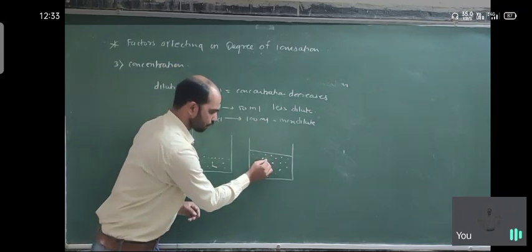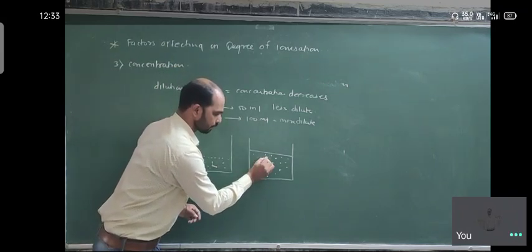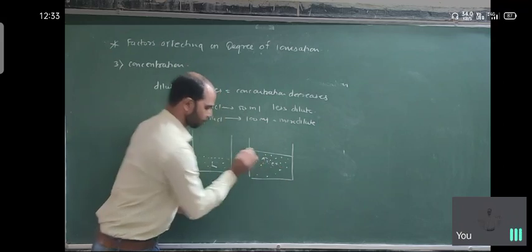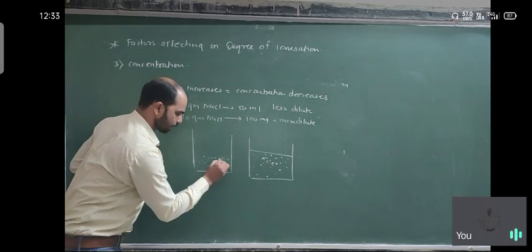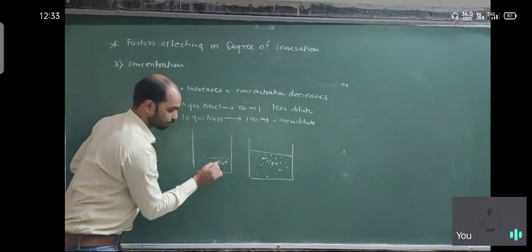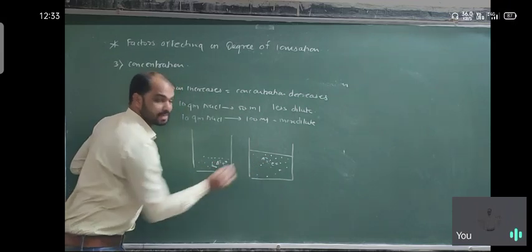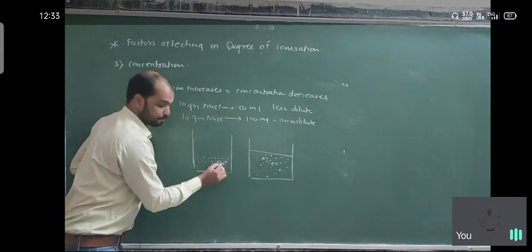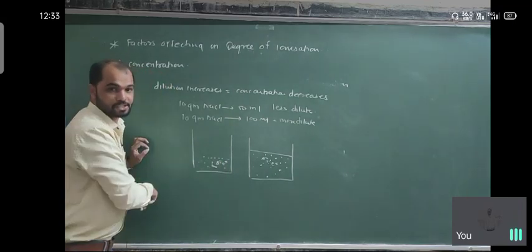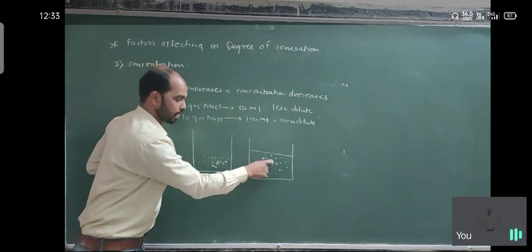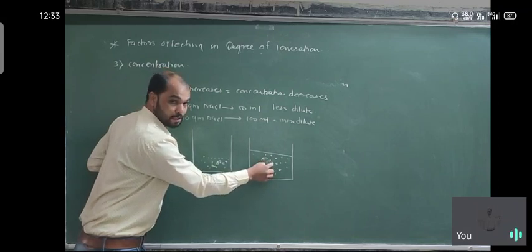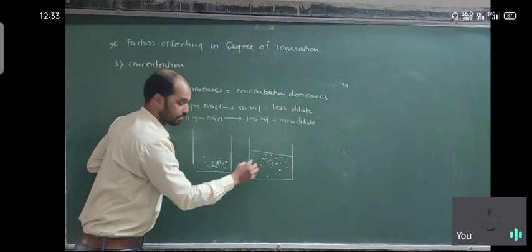So there are more solvent molecules. Suppose here is the anion, here is the cation. Between them the solvent molecules are more. Here is the anion, here is the cation. So here there are fewer solvent molecules between them. So here is more attraction, here is less attraction. More attraction means they combine together again and go back into the NaCl uncombined state. Here, due to the larger number of solvent molecules, their tendency to combine together and go back into the uncombined state is